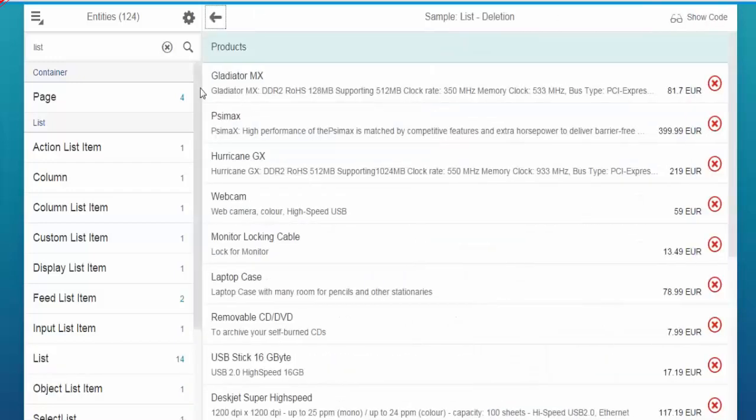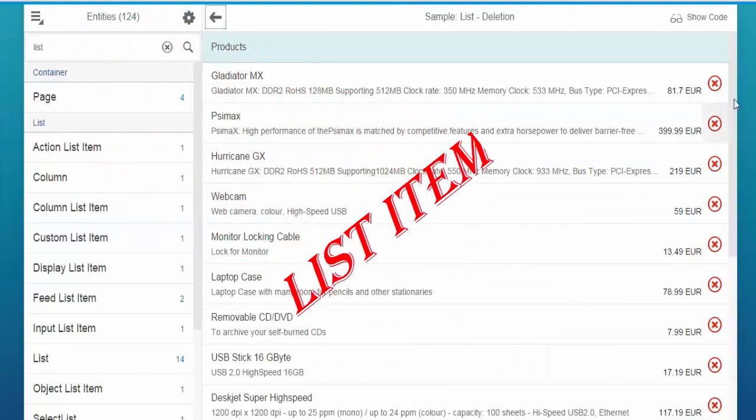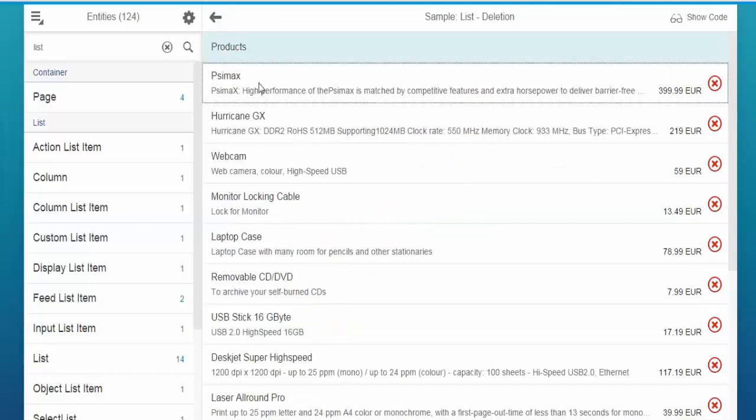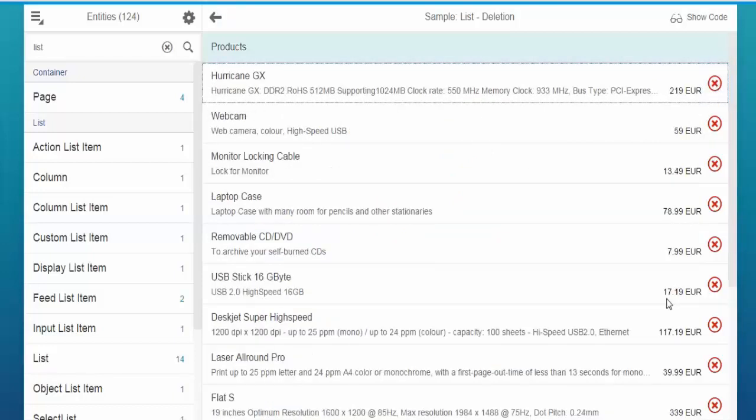So this is a list item. To this list item, I want to delete this. See how? Delete. It is deleted. Now I want to delete another one. Delete it. So like this. How are you going to delete it? We have a mode.